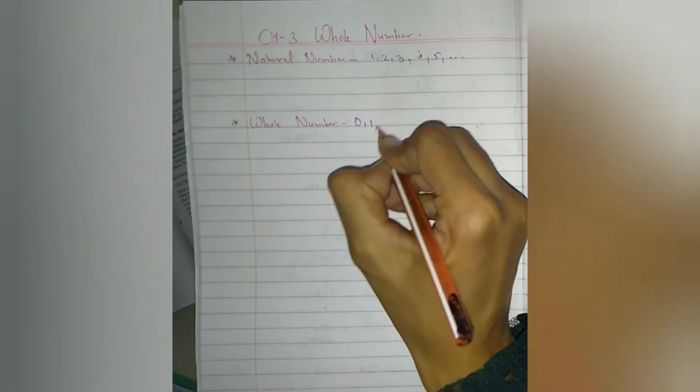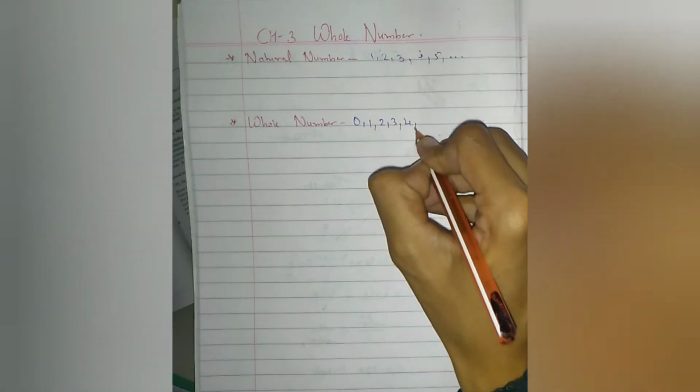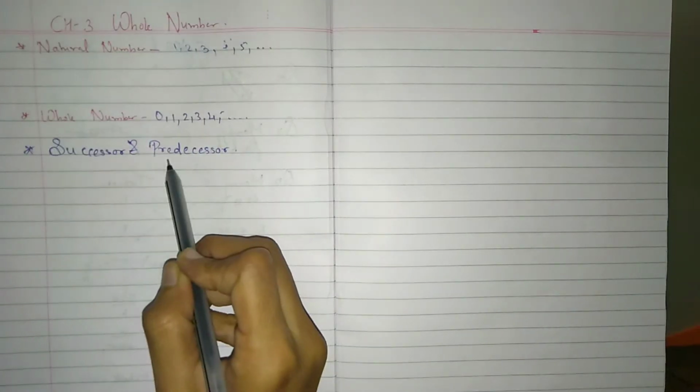And whole numbers are 0, 1, 2, 3, 4 and so on, right? In natural numbers 0 is not included, and in whole numbers 0 is there. So now we'll start our topic, which is successor and predecessor.